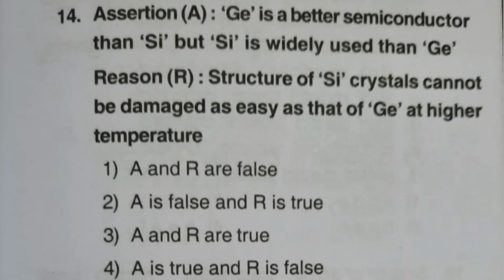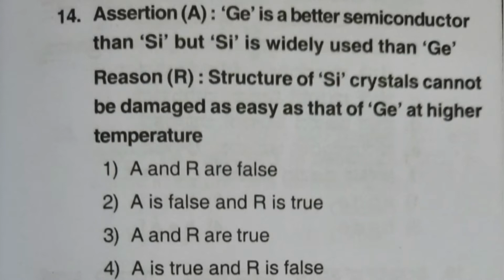Assertion A. Germanium is a better semiconductor than silicon, but silicon is widely used than germanium. Reason. Structure of silicon crystals cannot be damaged as easily as that of germanium at higher temperature. So when you look at both these statements, they are correct.